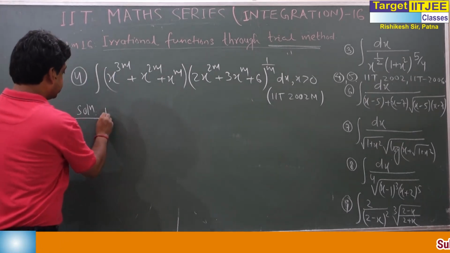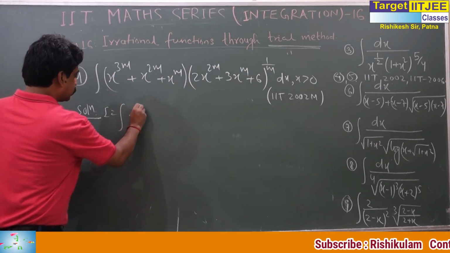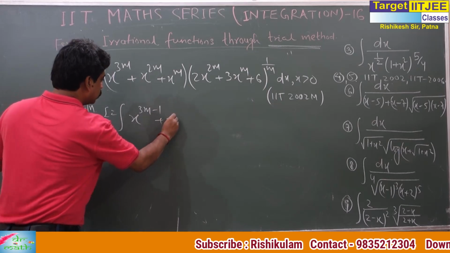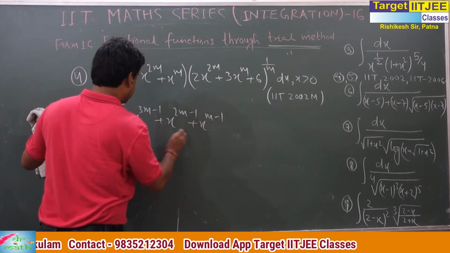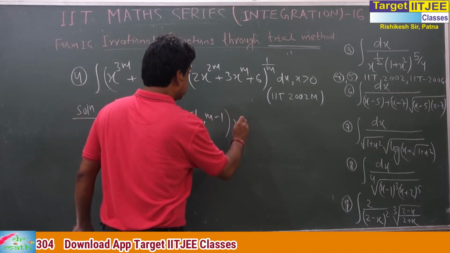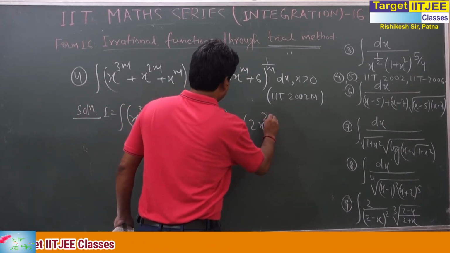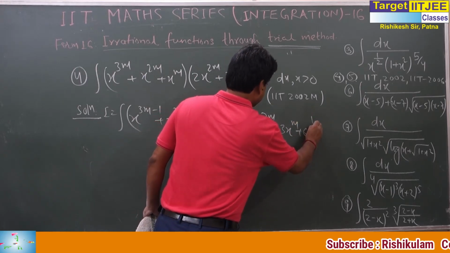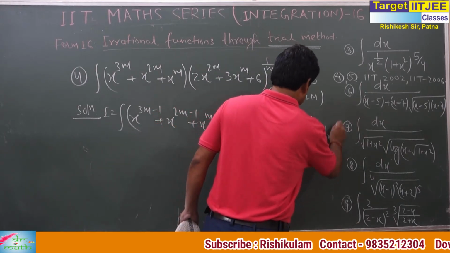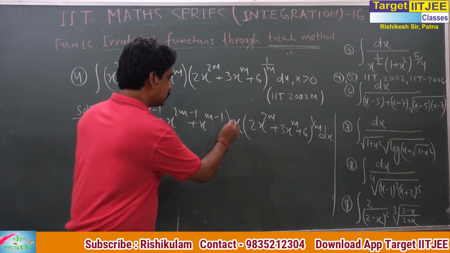See, actually what we have to do. Take 1 x common from here: x^(3m-1), x^(2m-1), x^(m-1). This is x and this is (2x^2m + 3x^n + 6)^(1/n) dx. Now see this one. Now adjust this on this side.